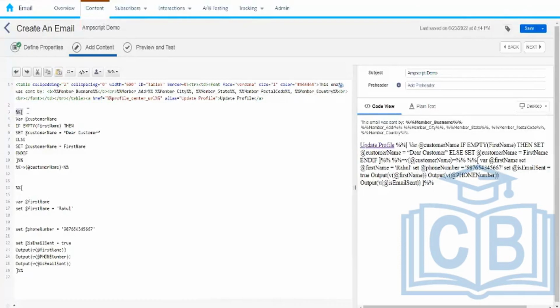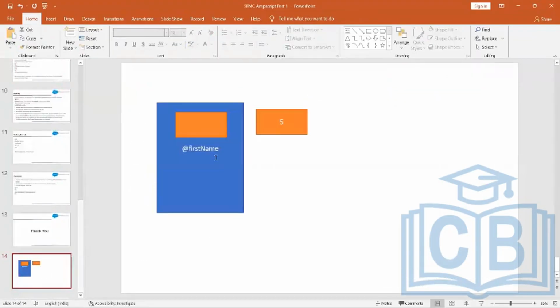Let's understand line number 3. Line number 3 is a delimiter, which will tell Marketing Cloud that from line number 4, the AMPscript code is starting and it has to be treated as AMPscript code. Now line number 4, what are we doing? We are creating one variable called customer name.